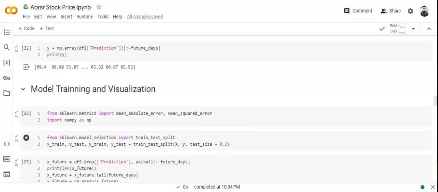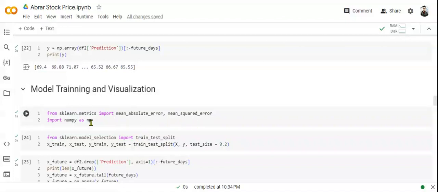From sklearn.metrics, we import mean absolute error and mean squared error. It is very important to know whether our prediction is good or not, and we can measure the prediction by the mean absolute error and mean squared error. The lower the mean absolute error and the mean squared error, the better the prediction would be.